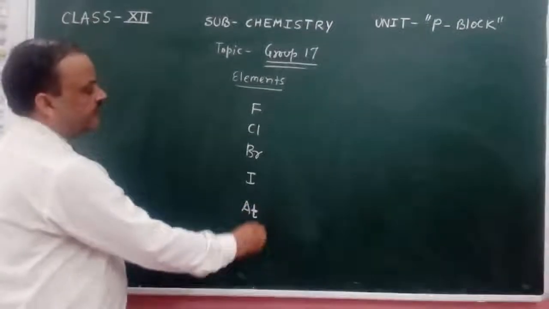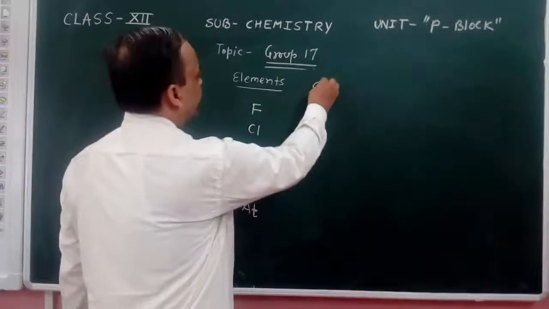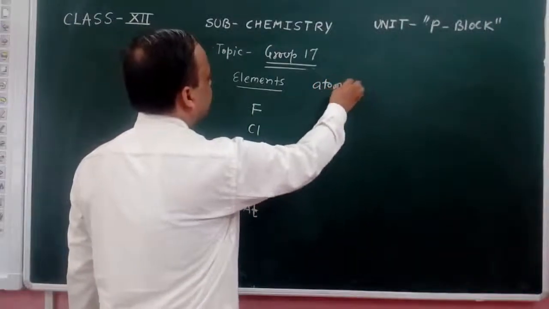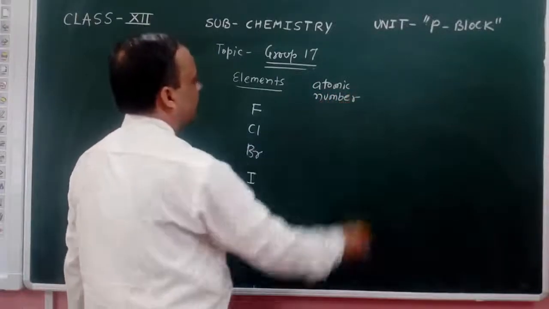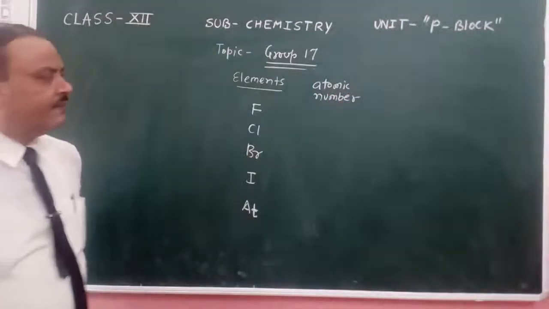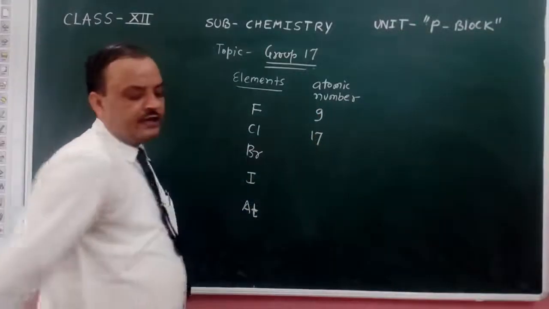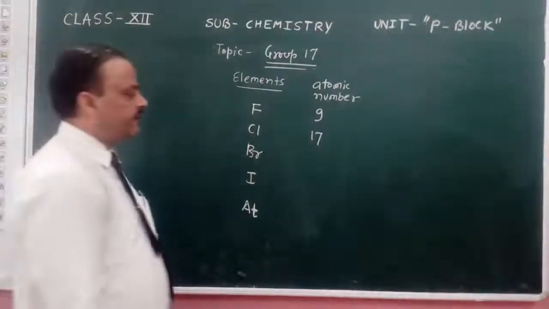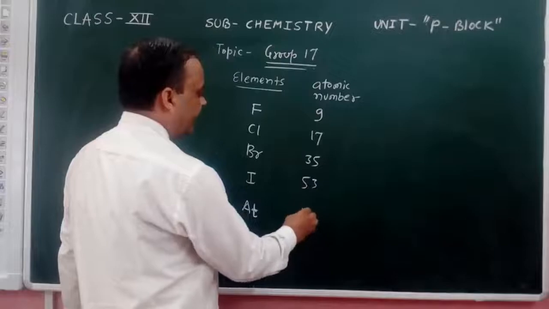These are the names and symbols of the elements. Their atomic numbers: fluorine 9, chlorine 17, bromine 35, iodine 53, astatine 85.